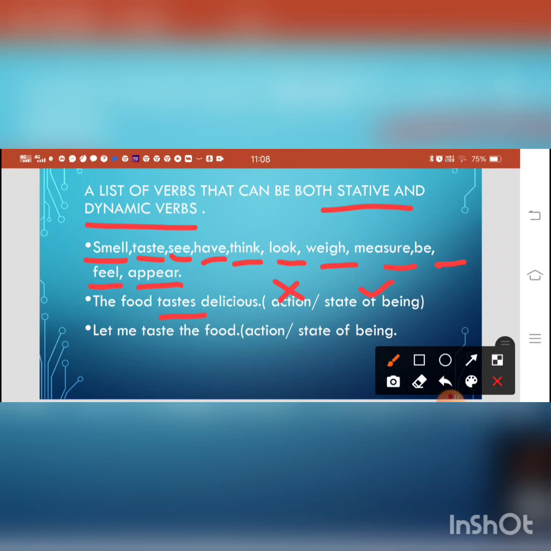Similarly, the next one: let me taste the food. Now here the function is different. Here the subject is doing some activity, that is tasting. So here the correct option is action, not state of being.